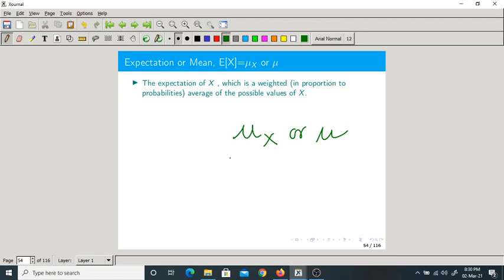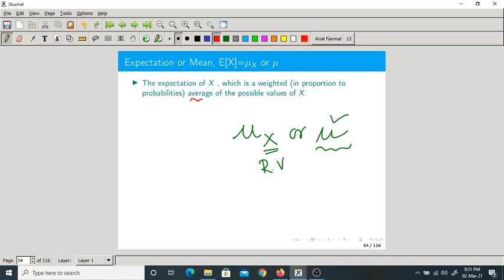If I write mu subscript x, what is x here? The random variable. Otherwise, we can omit this subscript and just write mu also. If there is only one random variable, I simply write mu as the mean. This is a general notation for the mean or expectation.